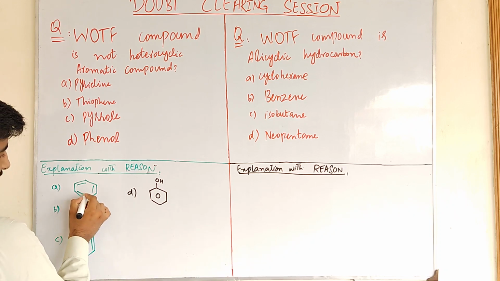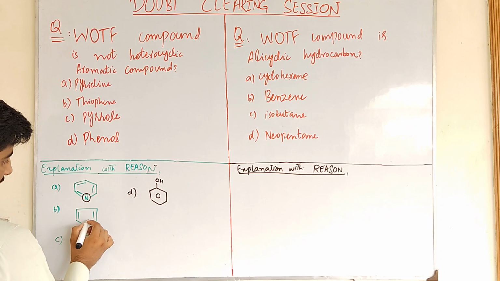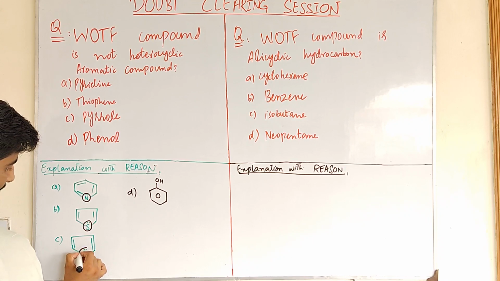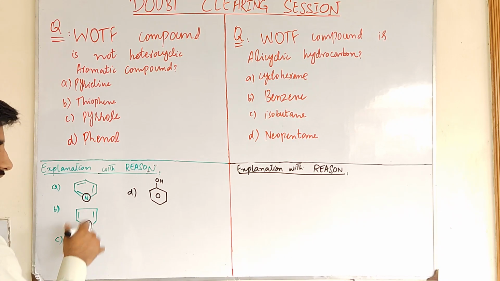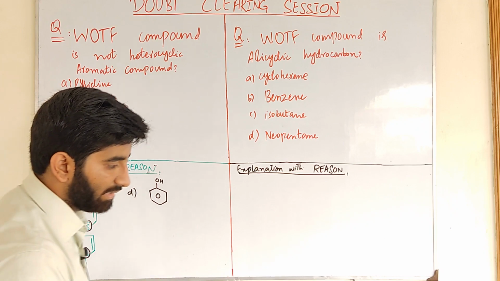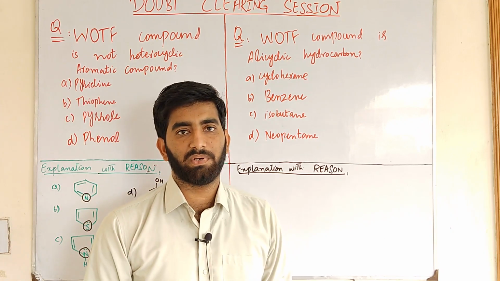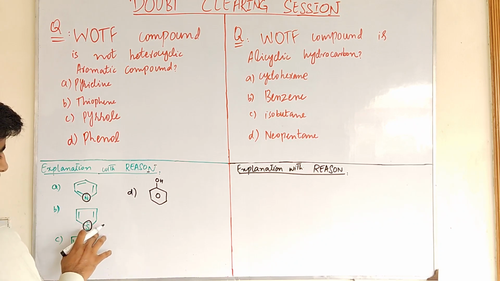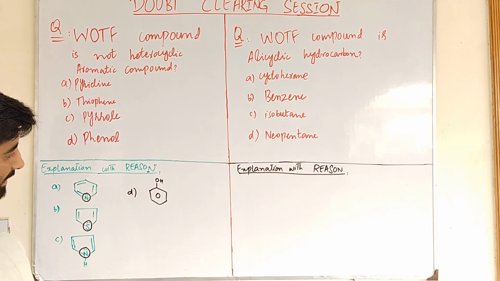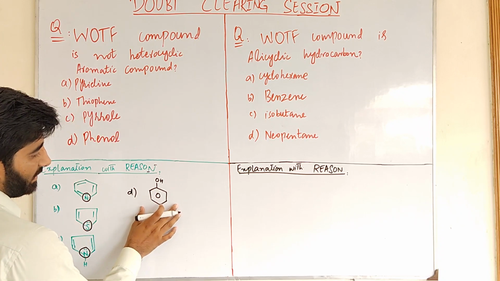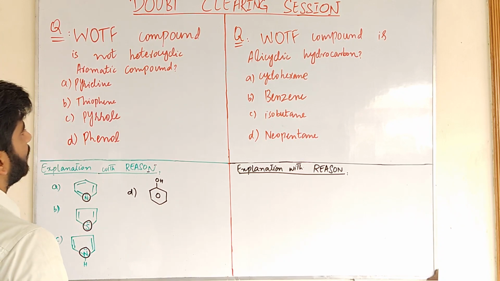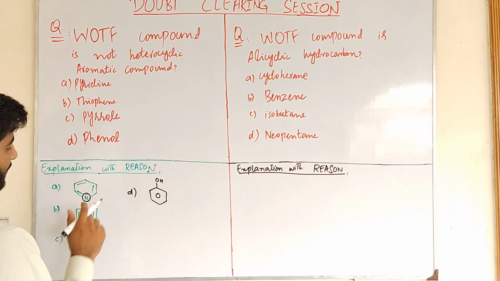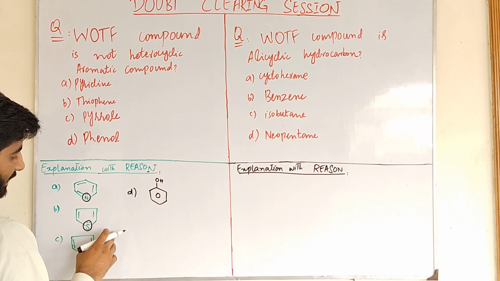Look, pyridine consists of a nitrogen atom, thiophene consists of a sulfur atom, and pyrrole consists of a nitrogen atom, and these are all heteroatoms. What are heteroatoms? The atoms other than carbon atoms are called heteroatoms, that are nitrogen, sulfur, oxygen. The phenol does not consist of any heteroatom, so it is not a heterocyclic compound. So these other three are the heterocyclic compounds.